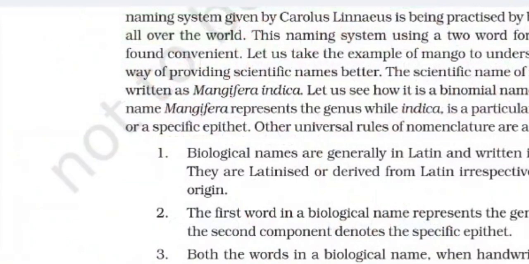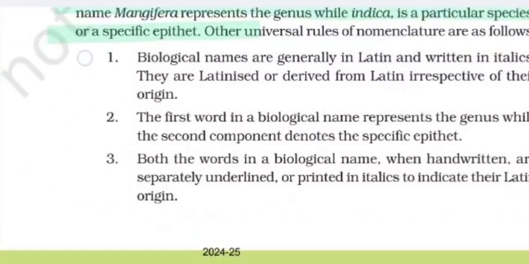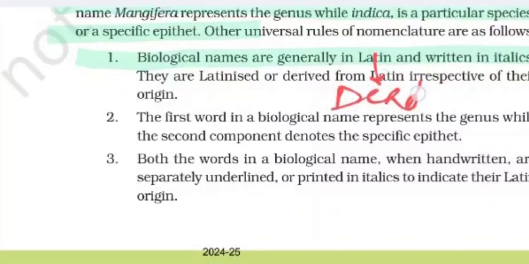So we are at this. In this name, Mangifera represents a genus and indica represents species or a specific epithet. Other universal rules of nomenclature are as follows. Biological names are generally in Latin. Why in Latin? Because Latin is a dead language.